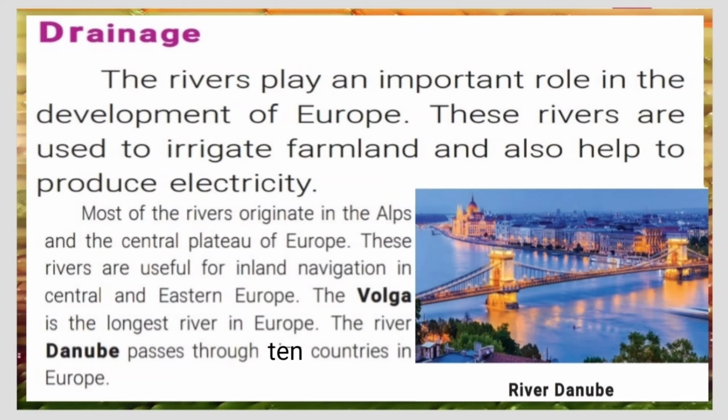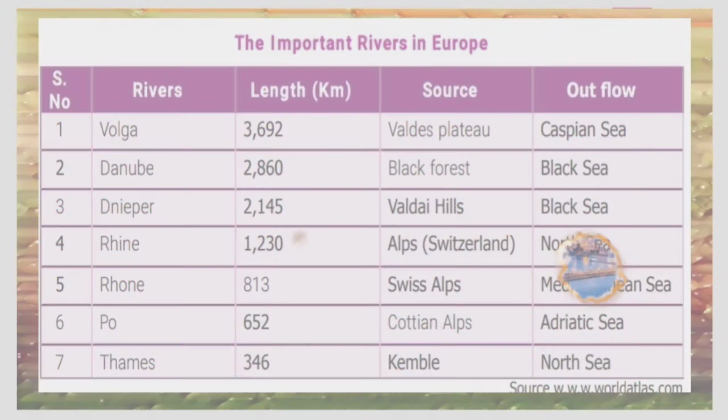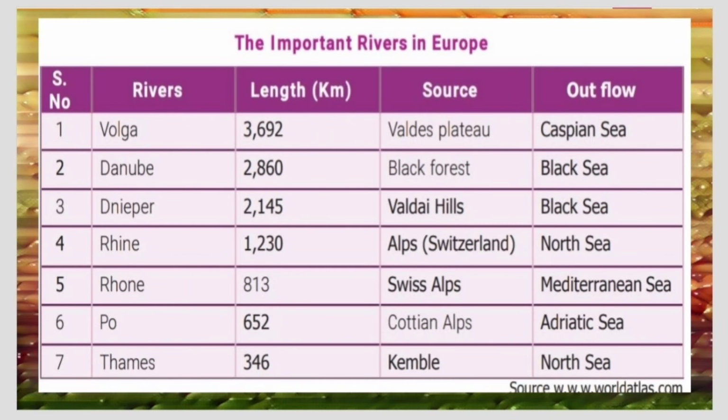The Volga is the longest river in Europe. The river Danube passes through 10 countries in Europe. Let us see some of the important rivers in Europe: Volga, Danube, Dnieper, Rhine, Rhone, Po, Thames.